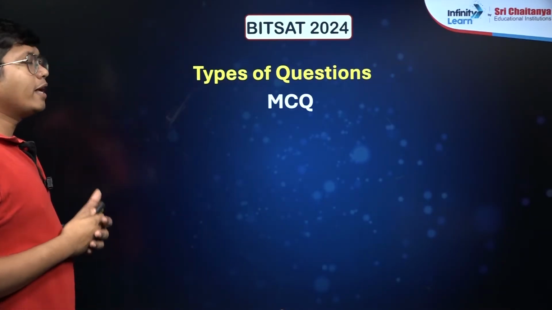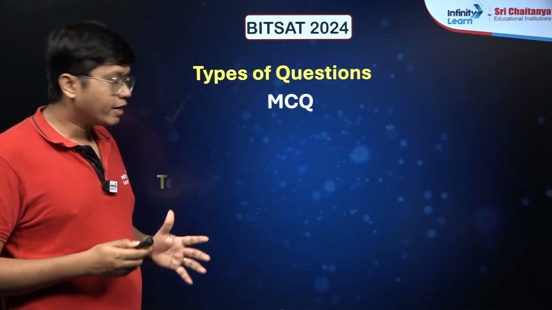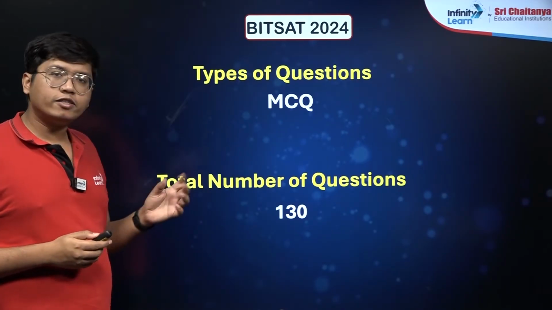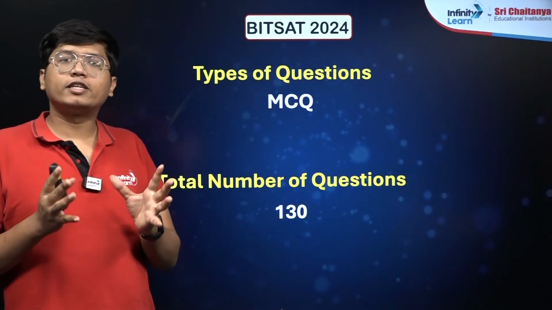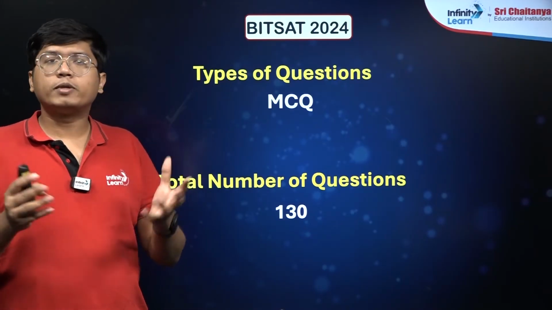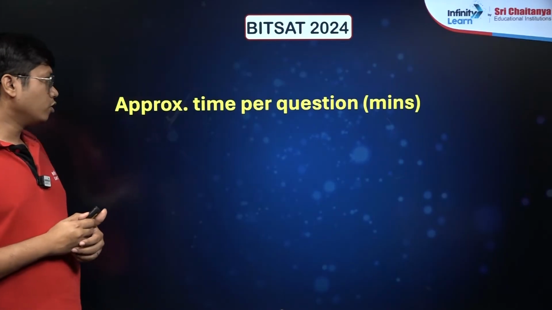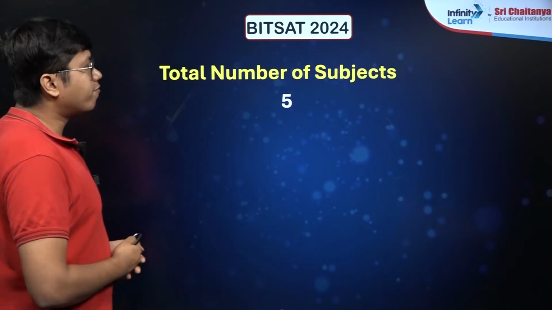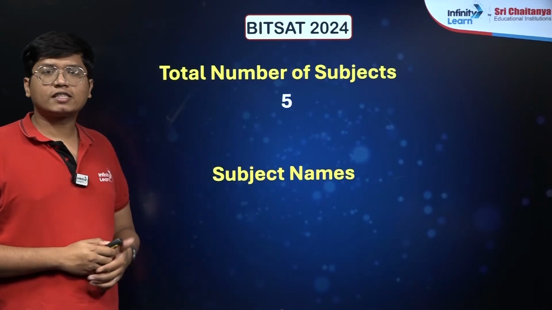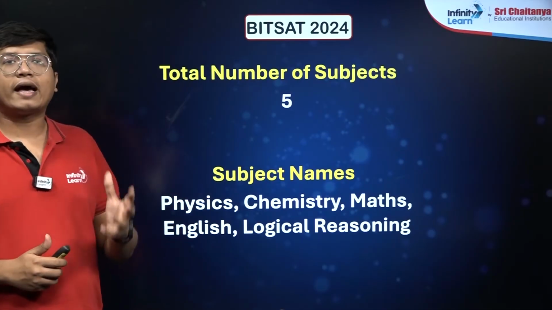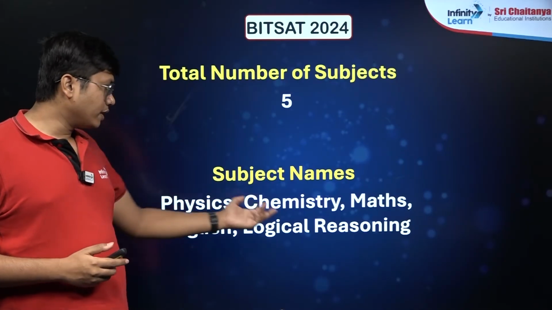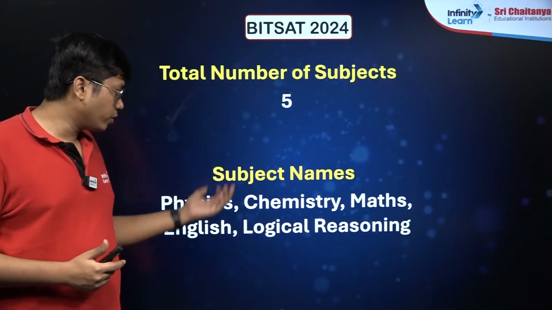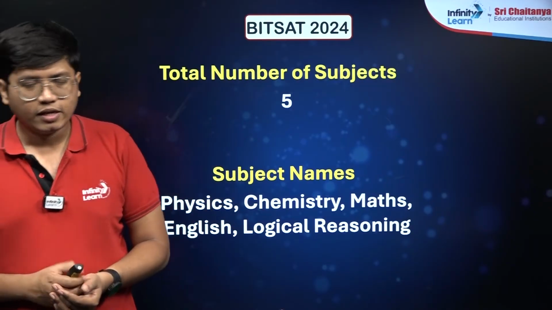The type of questions would be all MCQs. You will not have any numericals over here, and you would have a total of 130 questions. Now, as you will see, these 130 questions are distributed non-uniformly between the different subjects. So you get an approximate time of 1.4 minutes for each question, which is a little on the higher side if you compare with other private engineering exams. You have 5 subjects. You have the basic physics, chemistry and maths, but you also have English and logical reasoning. So these two are the extra parts that are different from JEE Mains, and you would have to prepare a little with regards to them.